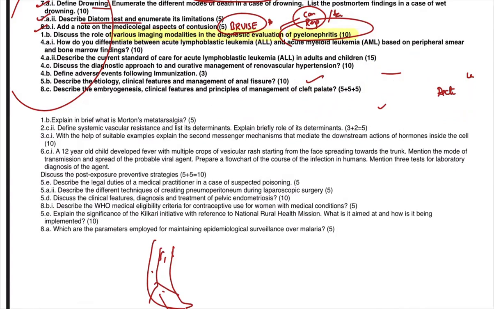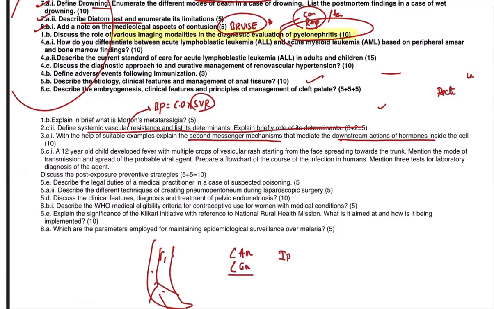Similarly, regulation of BP. Blood pressure is regulated by cardiac output into systemic vascular resistance, right? So how is the systemic vascular resistance regulated is the question, which is for 5 marks. Similarly, what is the second messenger mechanism that mediates downstream action of hormones? This is also we didn't cover. We were only focusing on the pituitary gland and its hormones, mainly the posterior pituitary and also a little bit of growth hormone. But how these hormones act, the secondary mechanisms, the cyclic AMP, the cyclic GMP pathways, IP3, DAG pathway.